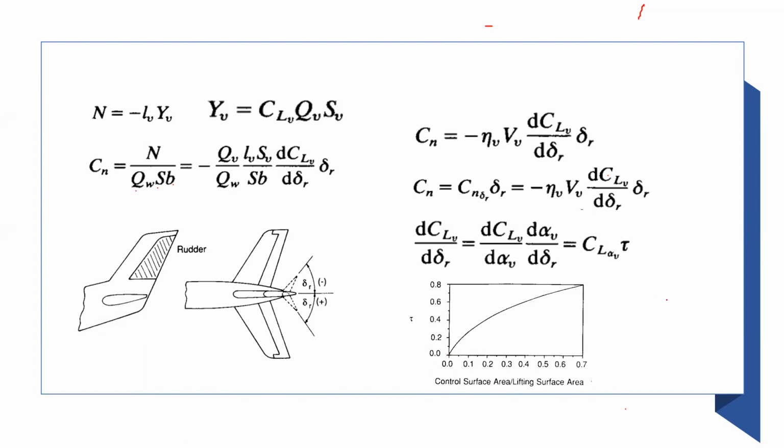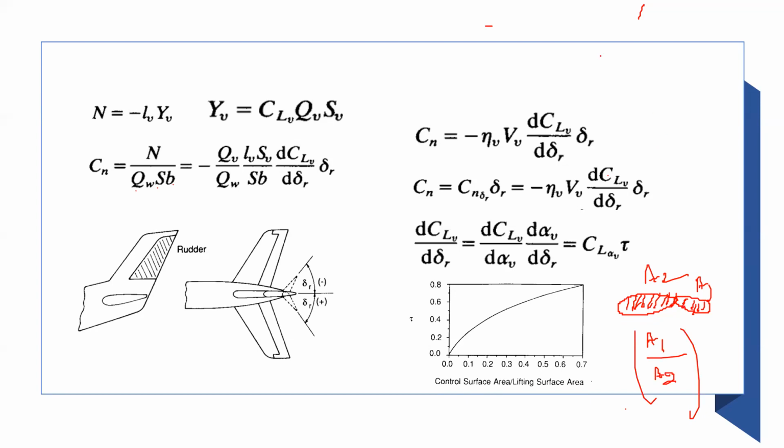So the connection is, if this is your main lifting surface, and this lifting surface has a secondary surface that you can deploy, you have to find out the ratio of the area. So let's call this area A1, and let's call this area A2. So A1 divided by A2 is known to you.